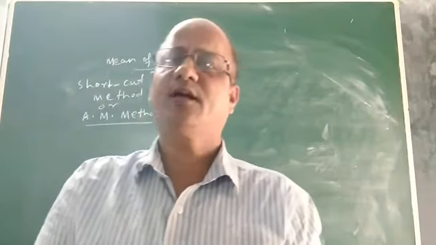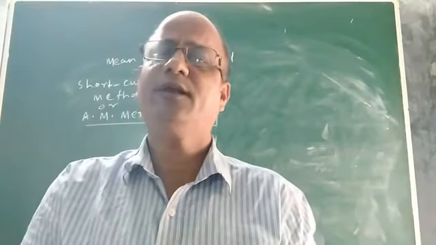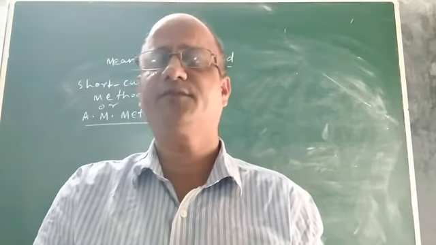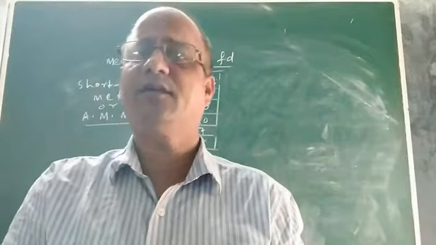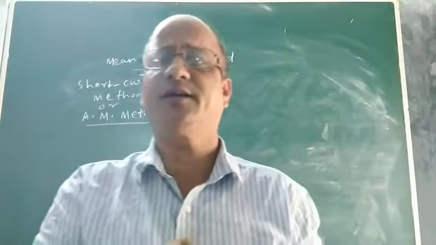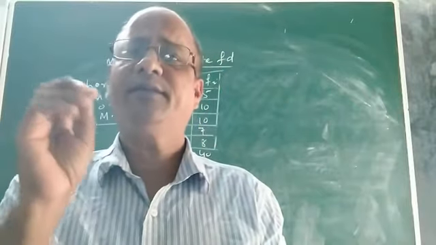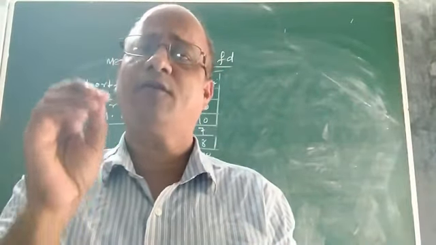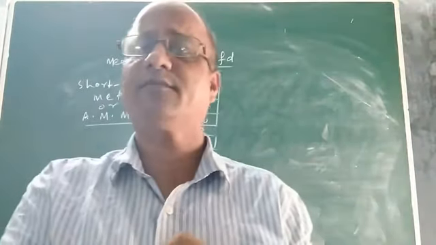Children, in the last class we completed the chapter Coordinate Geometry. So today let us start a new chapter, that is Statistics. In Statistics, what we will read is about three measures of central tendency. In class 9 it was there, how to calculate mean, median and mode of ungrouped data or ungrouped frequency distribution.